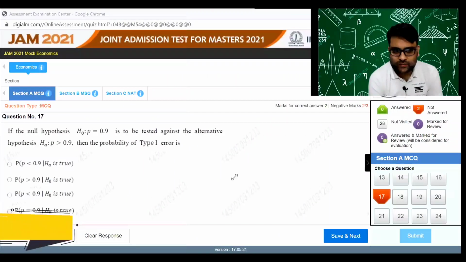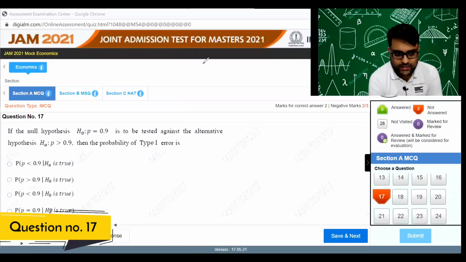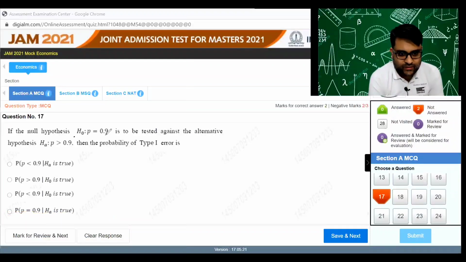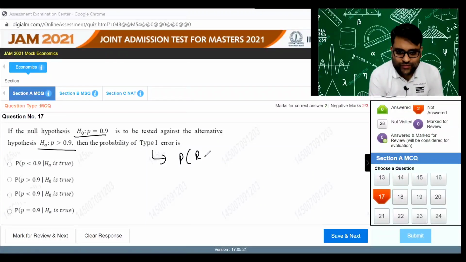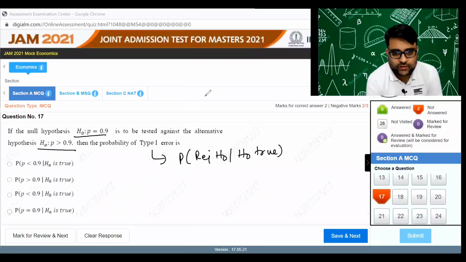IIT JAM question number 17, mock test. If the null hypothesis is this, to be tested against the alternative this, the probability of type 1 error. Now the probability of type 1 error is basically the probability of rejecting the null hypothesis when the null hypothesis is actually true. This is the type 1 error. So which option will it be satisfied in? It will be option B.